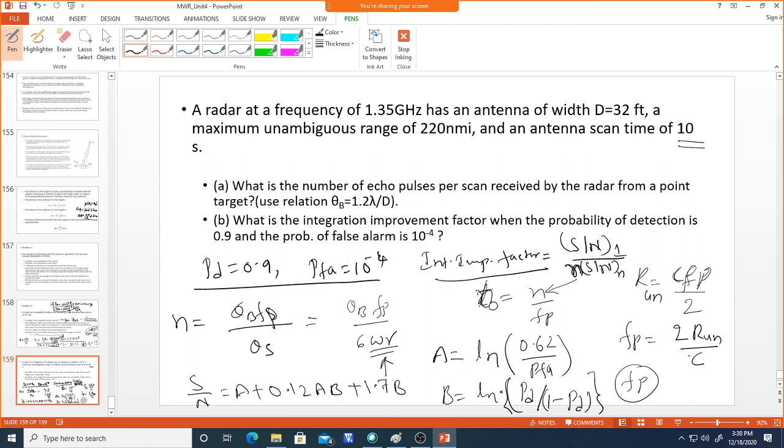Take the probability of detection and probability of false alarm, find the A and B values, and if you put the A and B values, S/N will come. Now if you multiply S/N by the number of pulses, you will get the integration improvement factor. So this is about the problem.